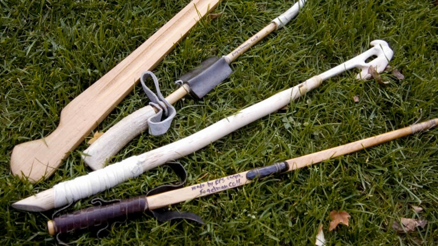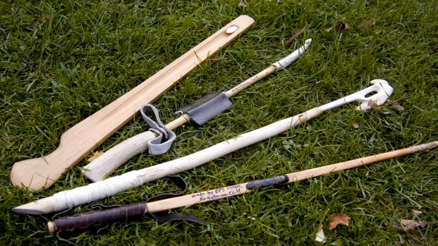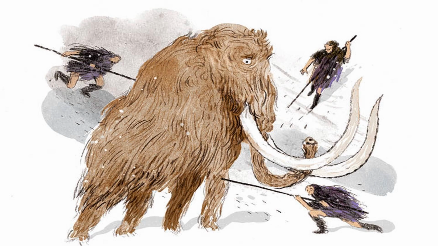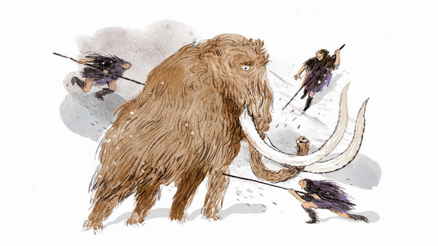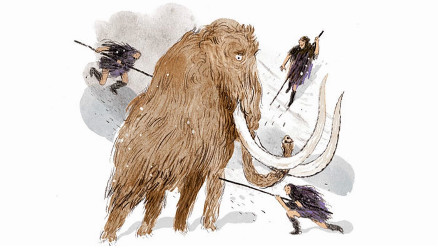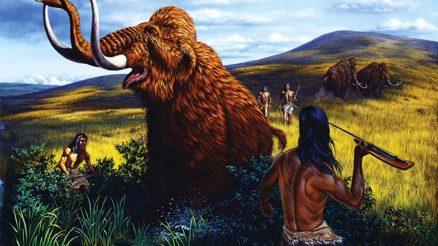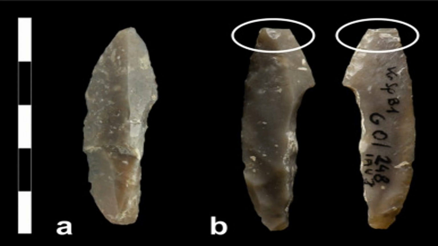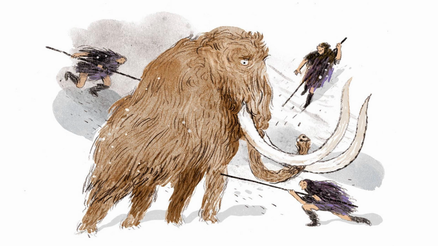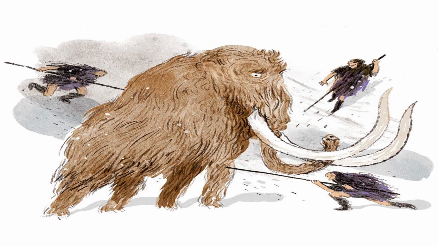Human hunting is believed to have played a significant role in the decline and eventual extinction of woolly mammoths. As humans migrated across the Earth, they encountered mammoth populations and began hunting them for food and other resources. This hunting is likely to have had a substantial impact on mammoth populations, as they were slow to reproduce and did not have many natural predators. Additionally, overhunting may have caused irreparable damage to their populations, making it more difficult for them to recover from any other factors that may have contributed to their decline, such as climate change.